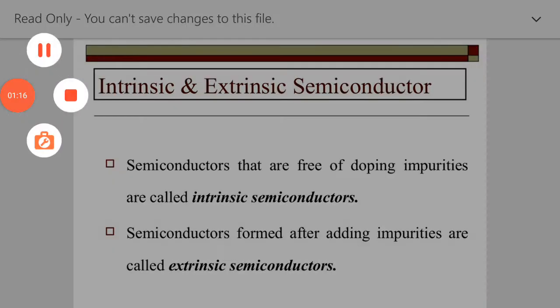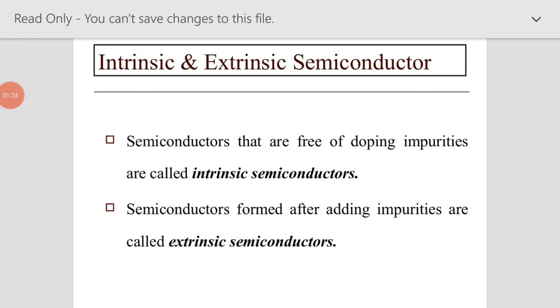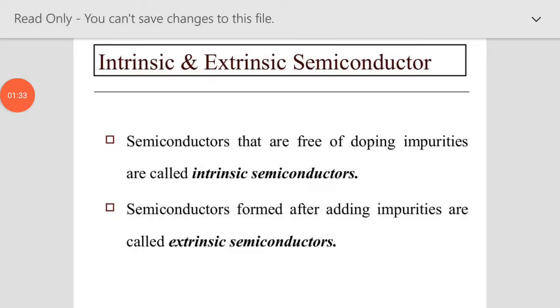Mainly there are two types of semiconductors: intrinsic semiconductor and extrinsic semiconductor. First, what is an intrinsic semiconductor? The semiconductors that are free of doping impurities are called intrinsic semiconductors. The semiconductors formed after adding impurities are called extrinsic semiconductors.